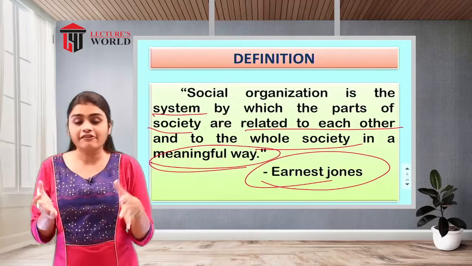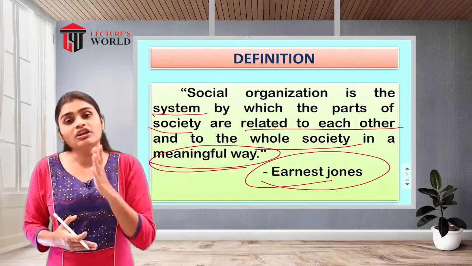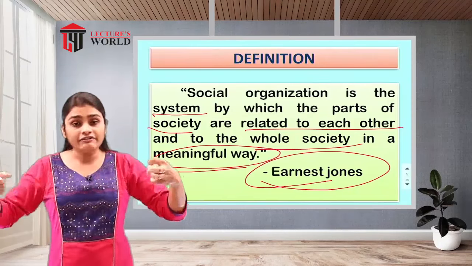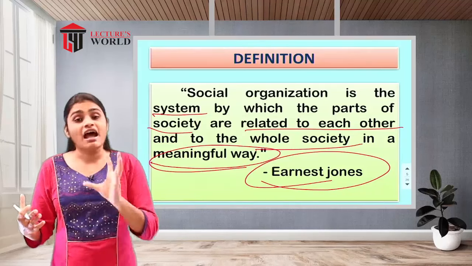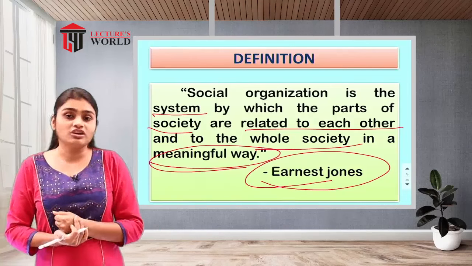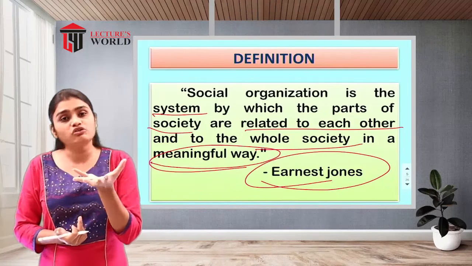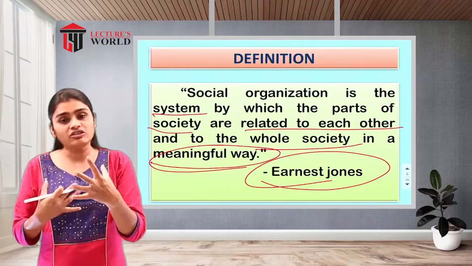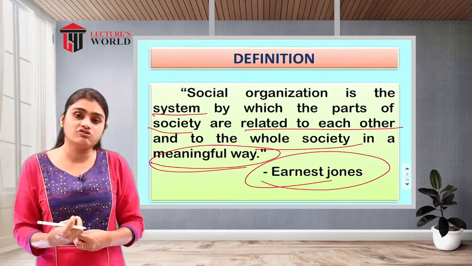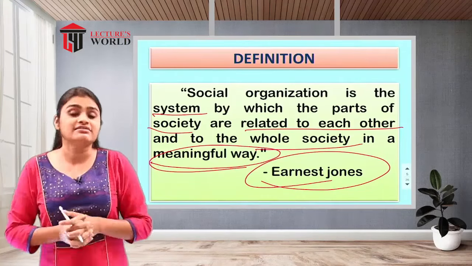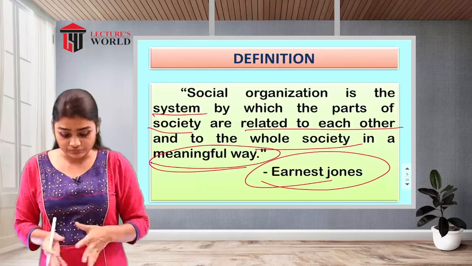Ultimately, if we talk about social organization, when the different parts of the society are considered as a whole, it is called your social organization. Different social groups, that is your social organization. When individuals establish interpersonal relationships or communication with each other, at that time we consider it a social organization.